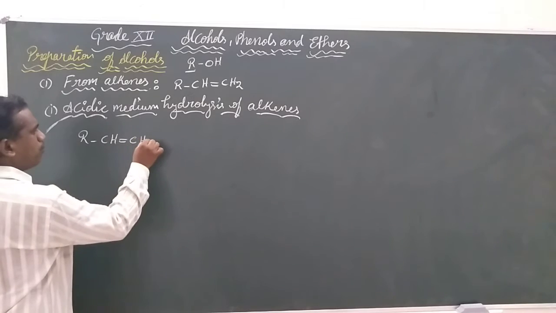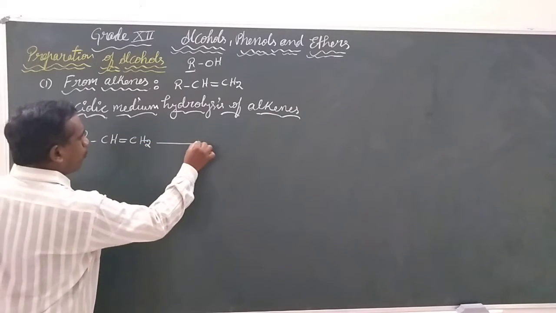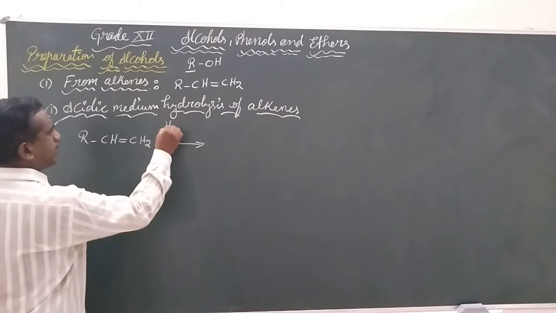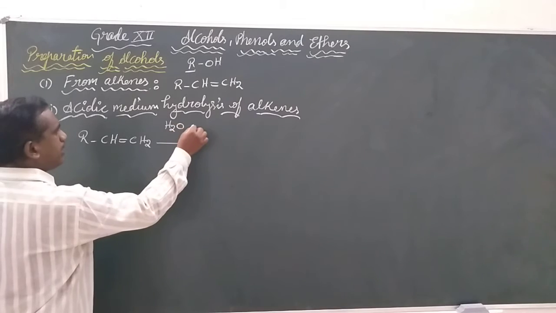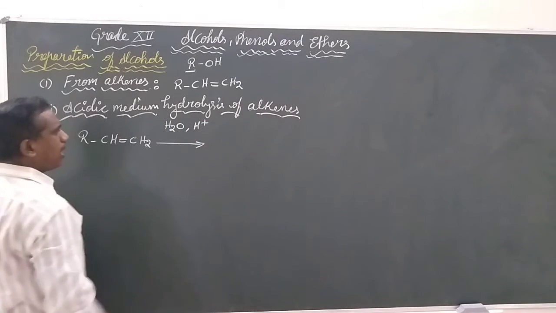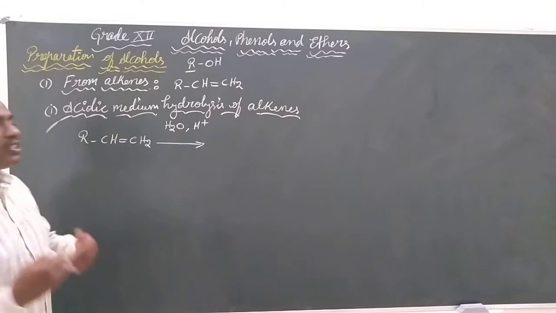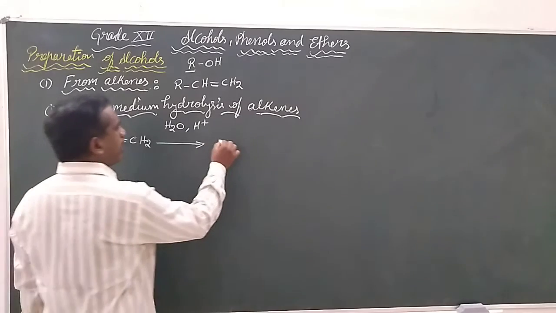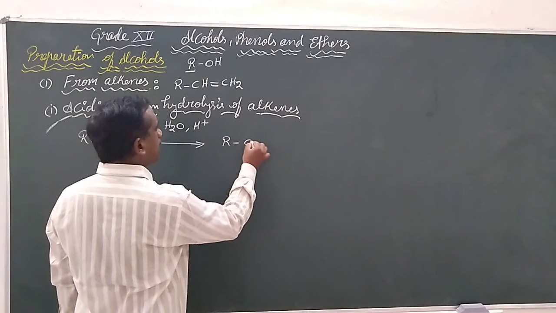CH double bond CH2. We are going to react it initially in the acidic medium hydrolysis. That is going to give our alcohol.